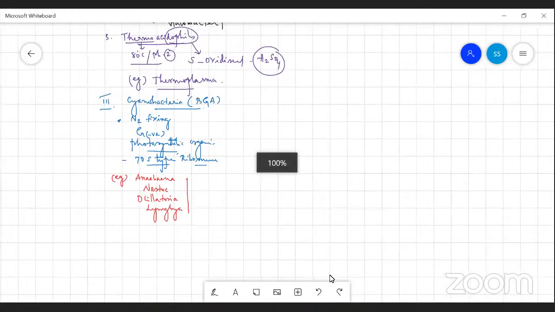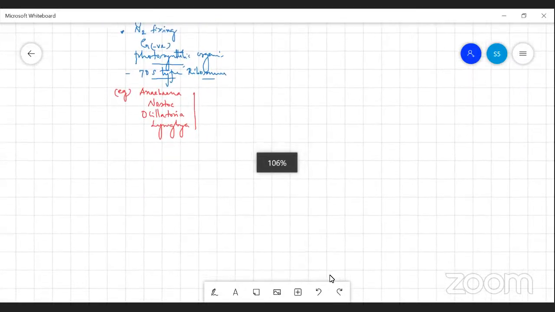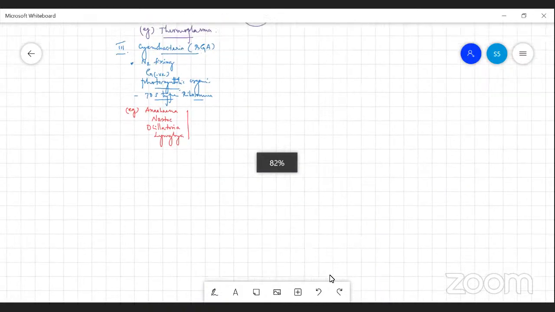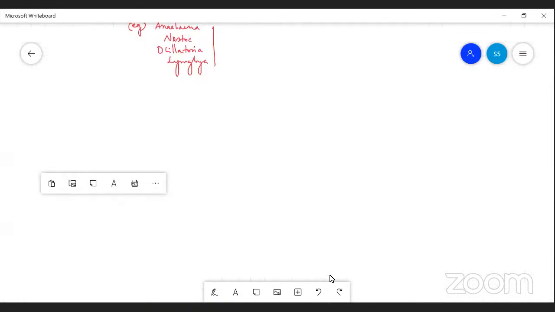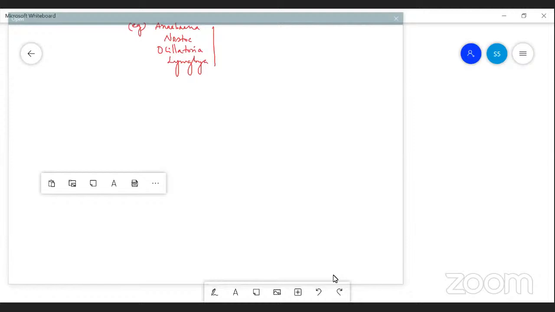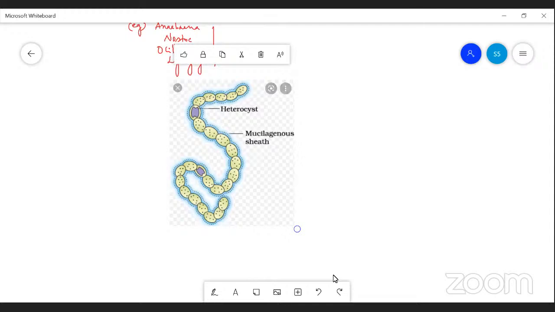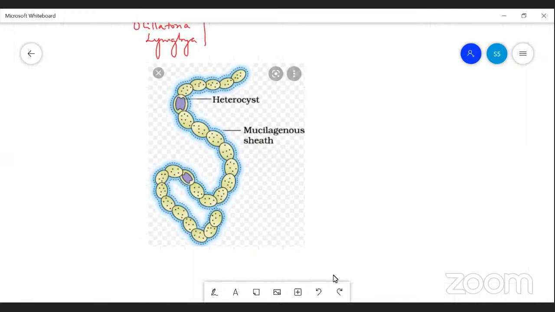Let's see the diagram. Yes, it is Nostoc. Nostoc has filamentous structures.